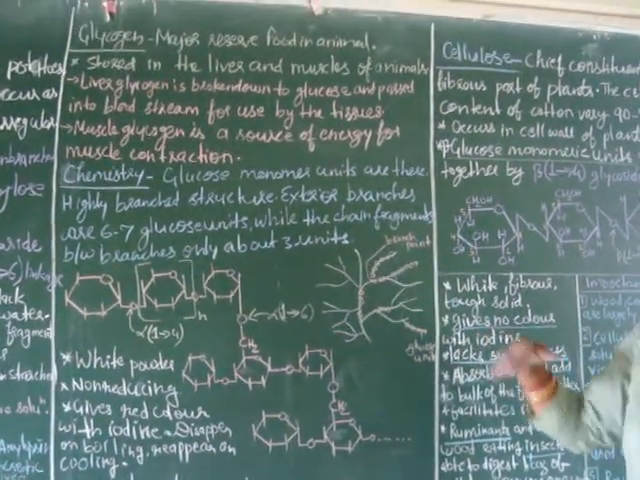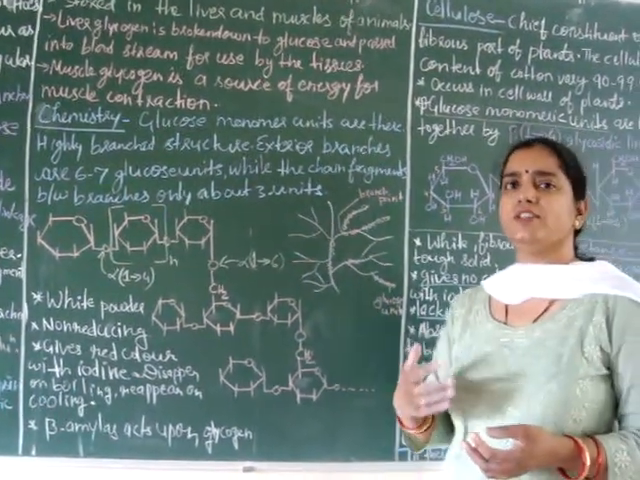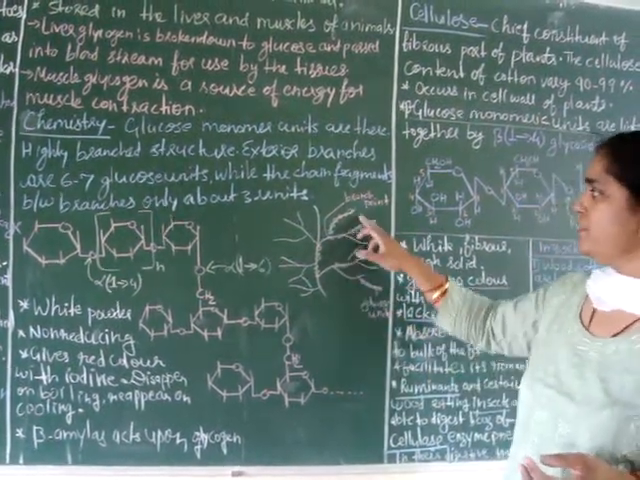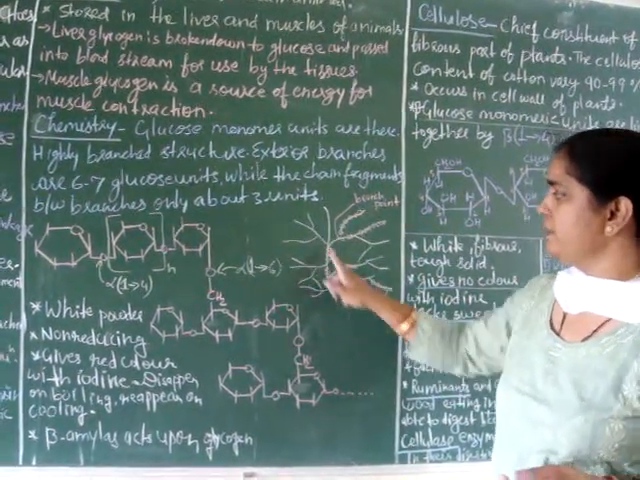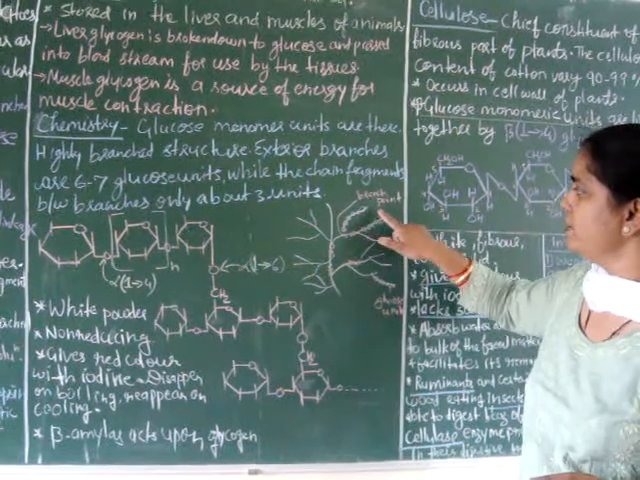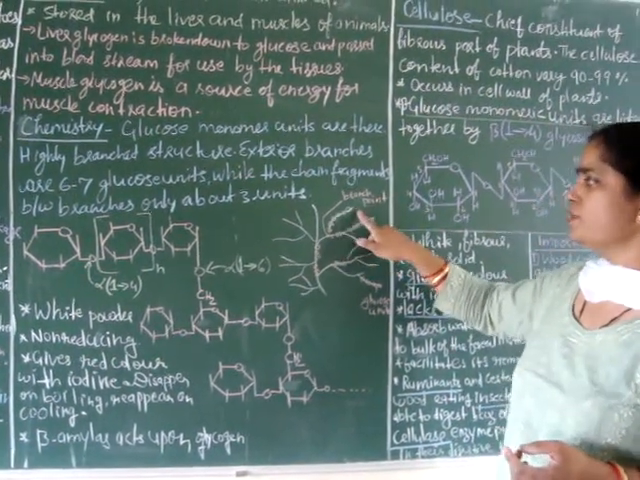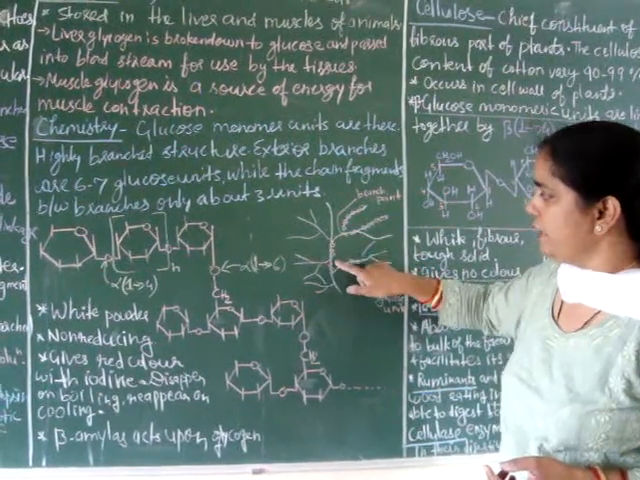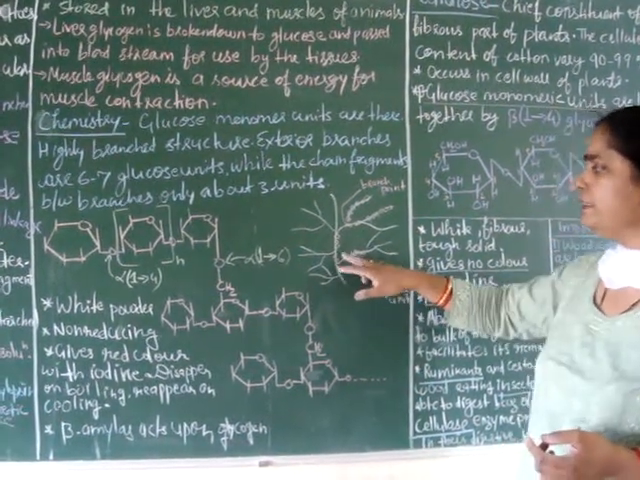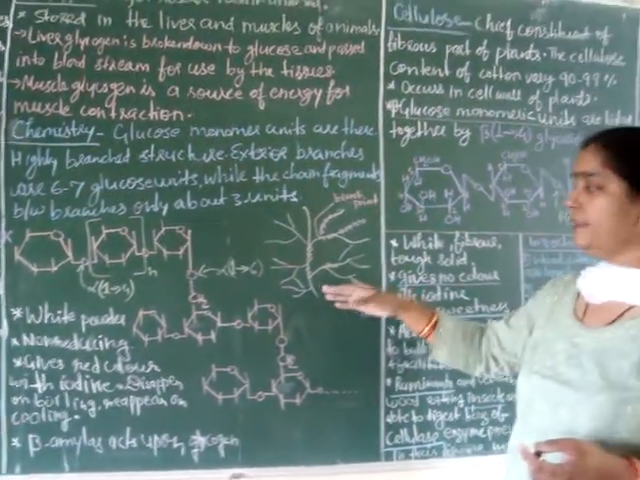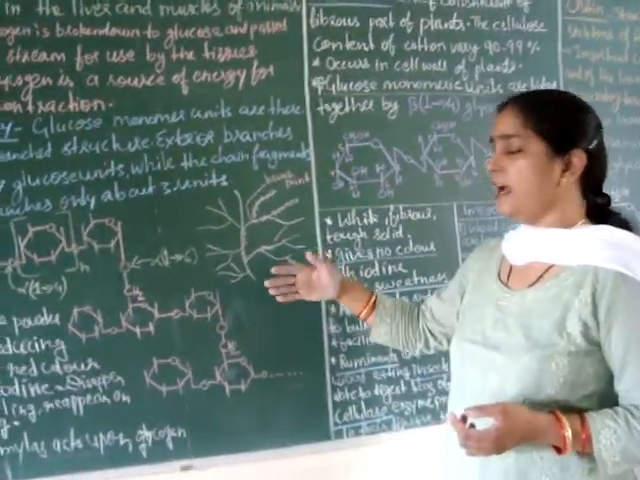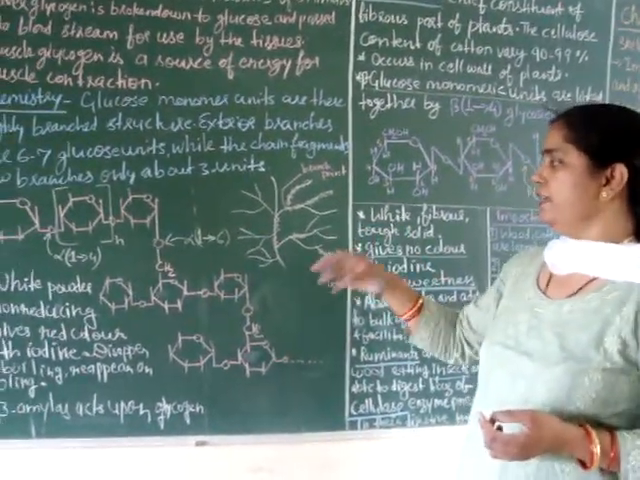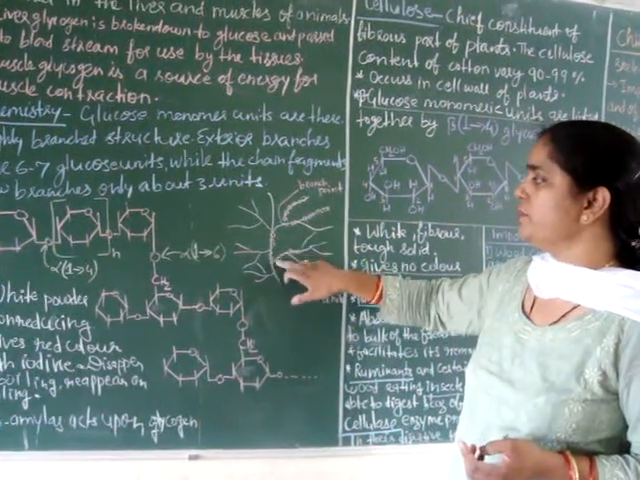You can imagine that their structure is just like a tree. The exterior branches, see here, it is just like a tree structure. The exterior branches contain around 6 to 7 glucose units, and the branch point, this is the branch point, contains approximately 3 glucose units. So you can see here it is a highly branched structure because there are only 3 glucose units between 2 branch points.